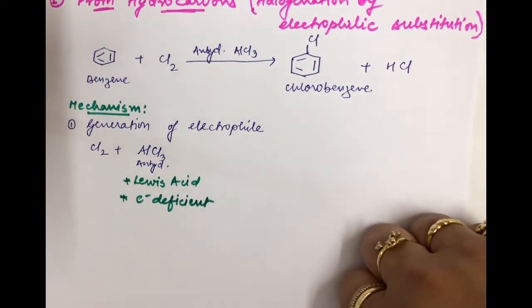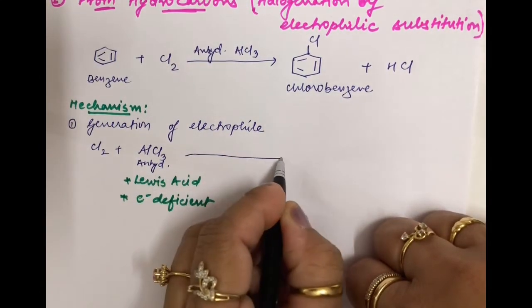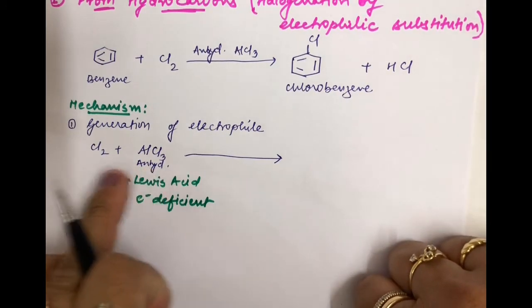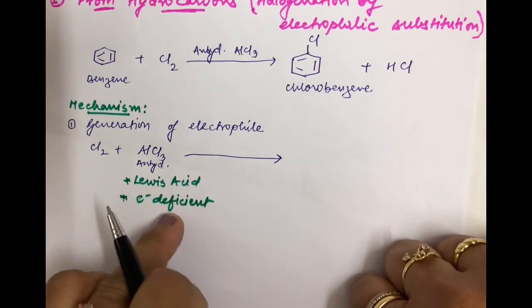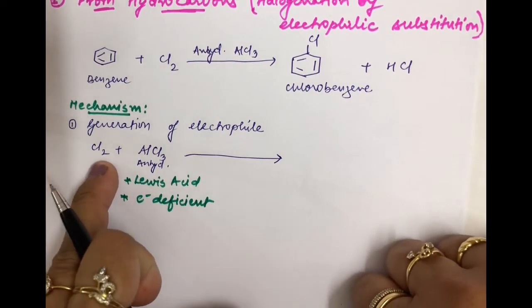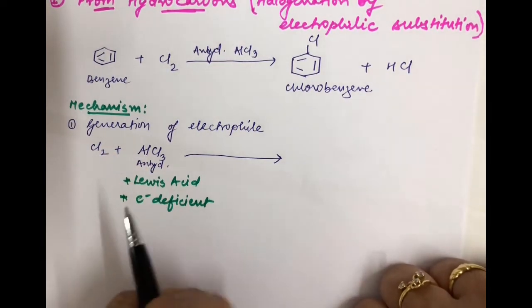This you need to remember about AlCl3. Now when Cl2 is reacting with AlCl3, since AlCl3 is a Lewis acid and electron deficient, the bond between Cl and Cl will be attracted by AlCl3.